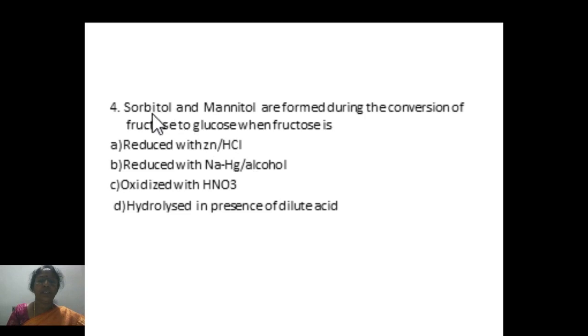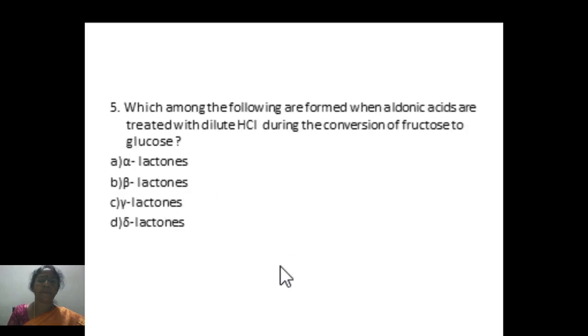In this question, we can see sorbitol and mannitol are formed during the conversion of fructose to glucose when fructose is reduced with sodium amalgam in alcohol. The last question, which among the following are formed when aldonic acids are treated with dilute HCl during the conversion of fructose to glucose? The answer is gamma lactones.